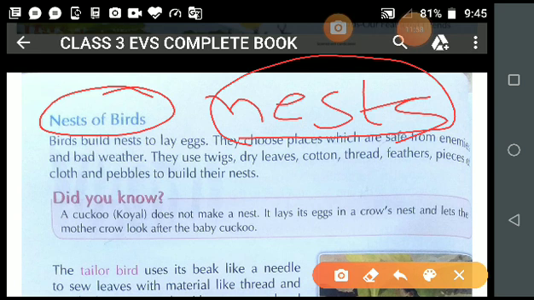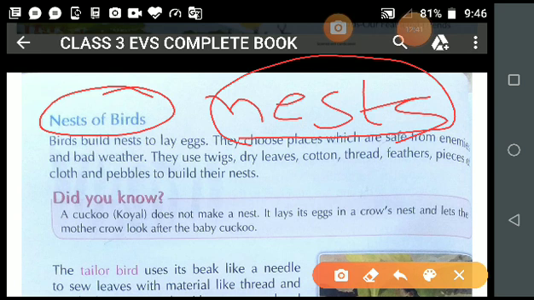They take care of you, whether it is food, clothes, or study, whether you are in school or playing outside, anything. Who takes care of all these things? Your parents take care of all these things. In the same manner, student, birds also take care of their young ones, in the same manner in which your parents take care of you, because you all are small. Is it clear?